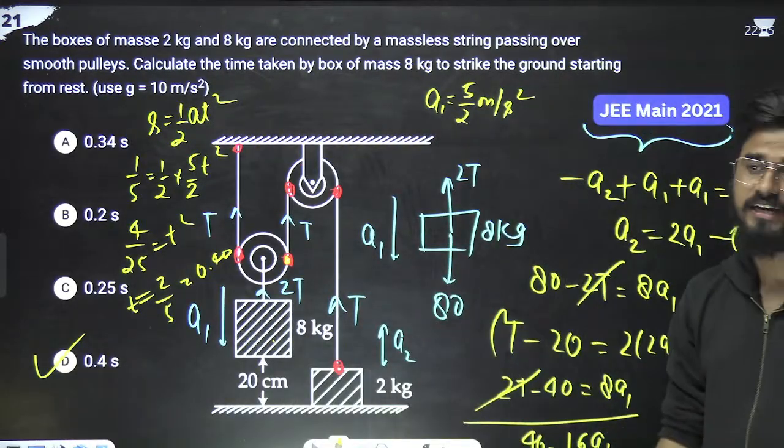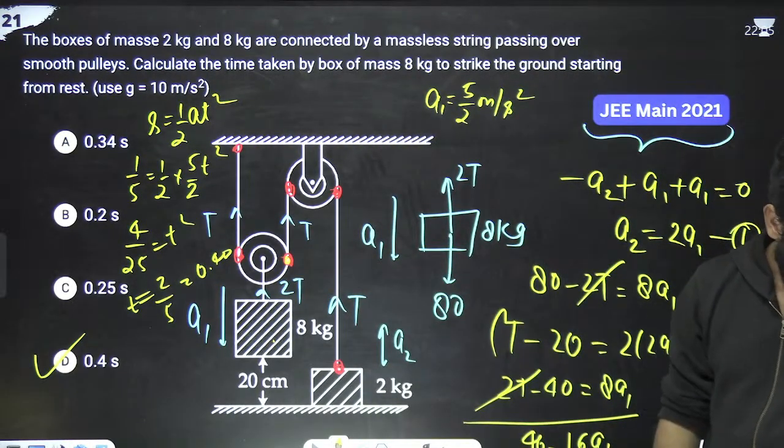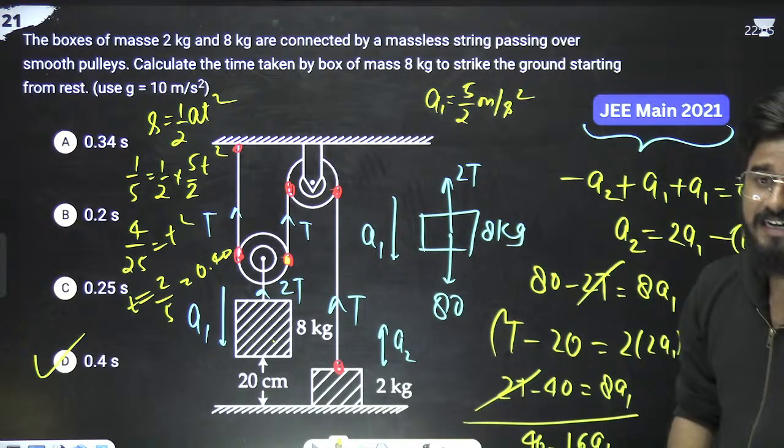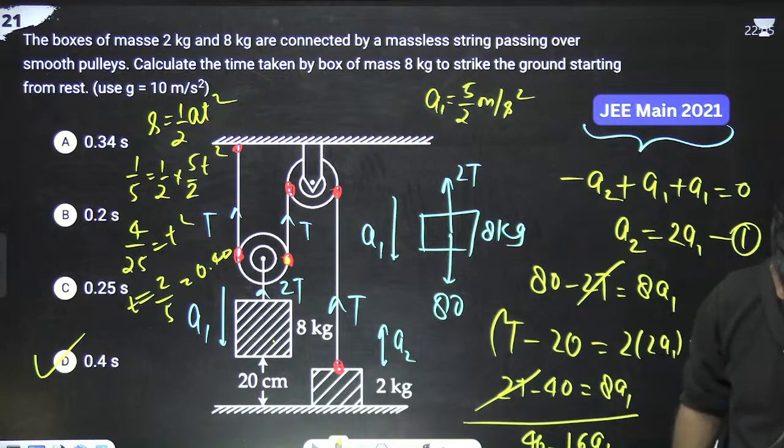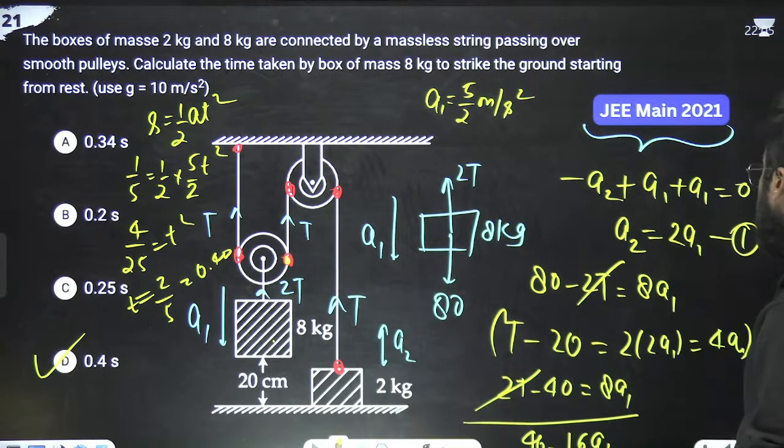Got it? Any confusion? Yes or no? Write in the chat section if there is any confusion. Okay. Come on, next question.